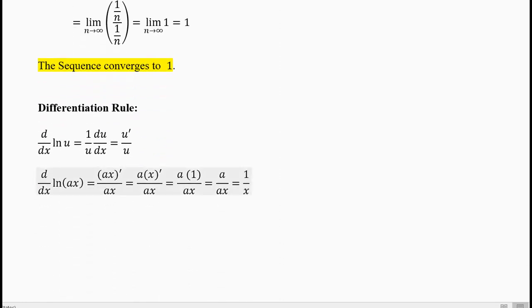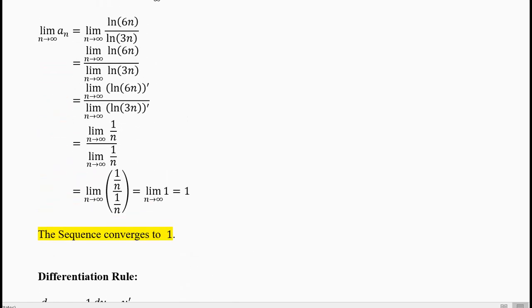You can see the rule here. Derivative of ln ax is 1 by x. So derivative of ln an will be 1 by n. The a gets cancelled. So it does not matter whether a is 3, 6 or 10 or 100. You will get limit 1 by n in the numerator and limit 1 by n in the denominator, n going to infinity in each case.